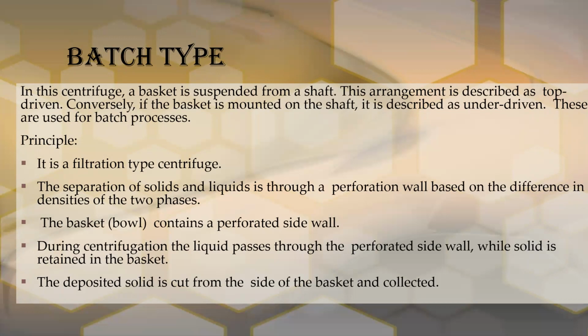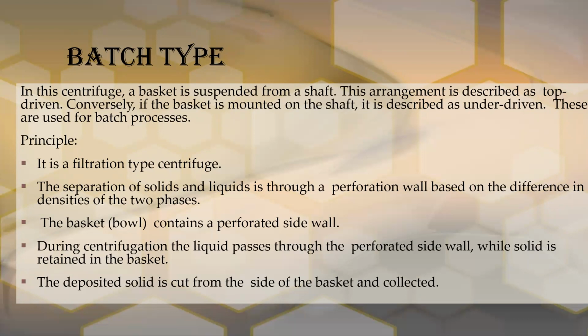Conversely, if the basket is mounted on the shaft, the arrangement is described as under driven. These are mainly used for batch processes.